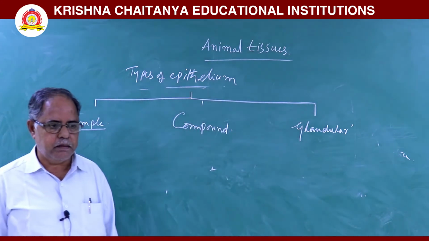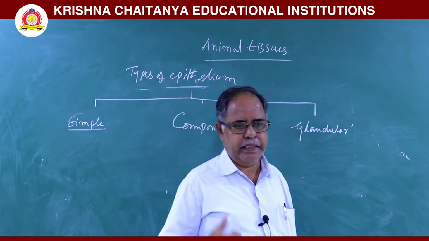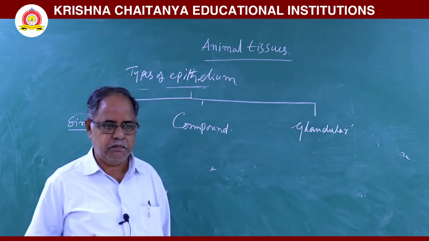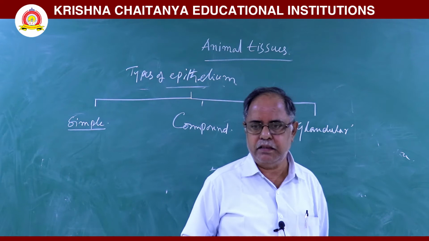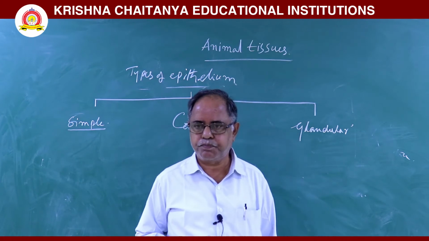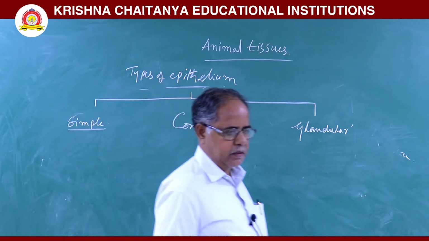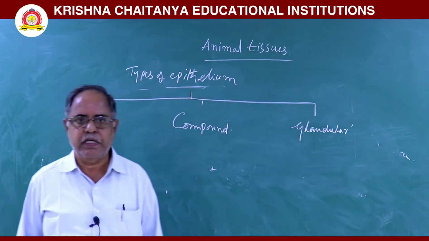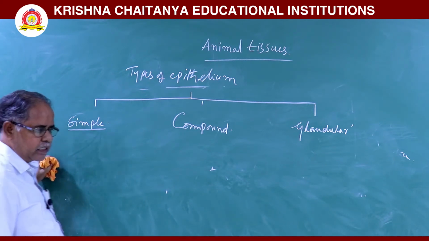This simple epithelium lines the body cavities, vessels and ducts. The functions of this simple epithelium are diffusion, filtration, absorption and secretions. These are the four functions of this simple epithelium.